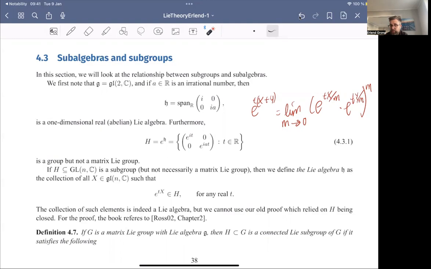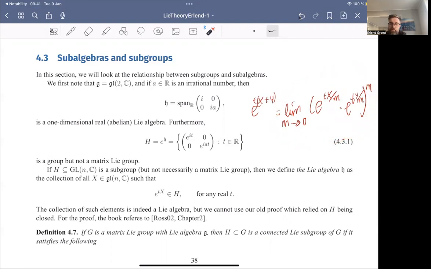Well, the part that changes is that some of the proofs that we used before no longer work. For example, earlier we showed that the Lie algebra was a vector space by applying this formula here. By using this formula, we showed that if X and Y were in the Lie algebra, then these two elements will always be in G, and then we can use this limit here.